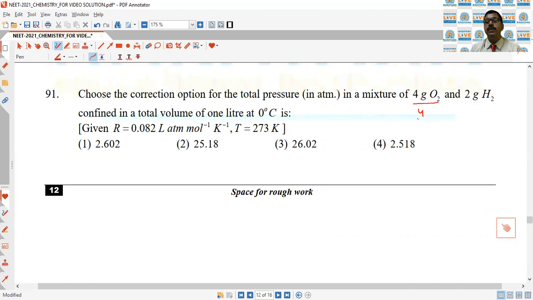Moles of oxygen is 4/32, moles of hydrogen is 2/2, and then using PV equal to nRT, you'll get the second as the correct answer.